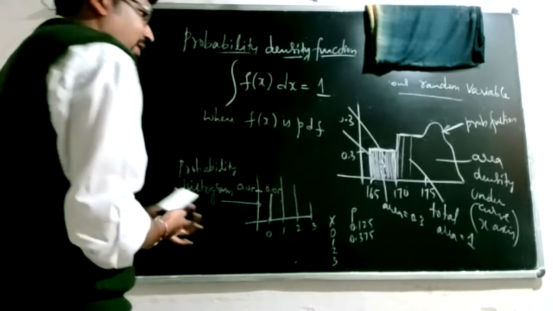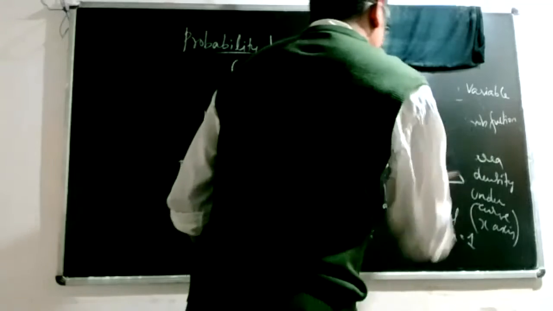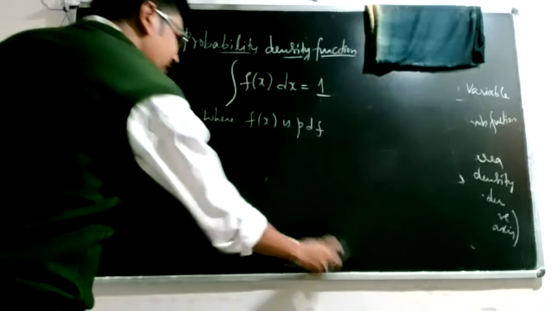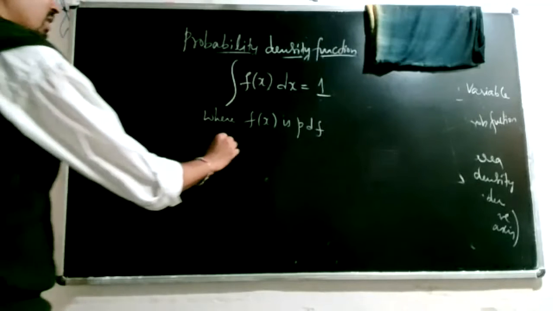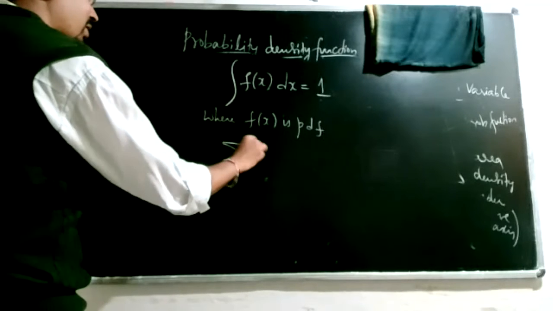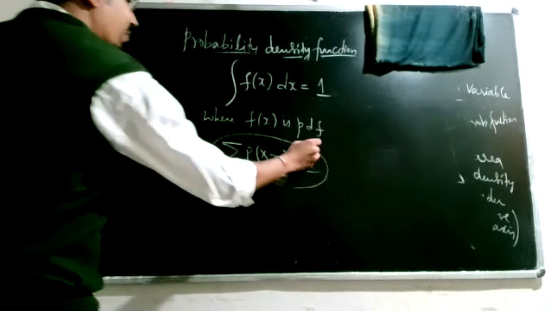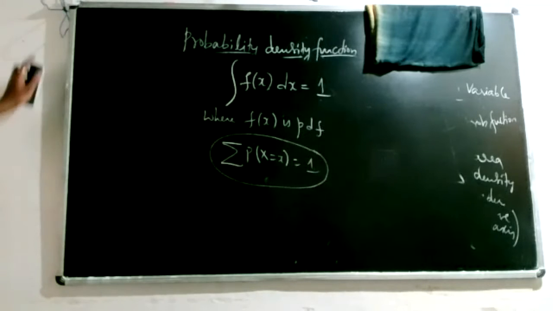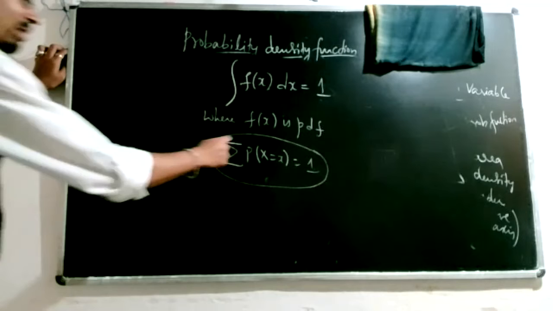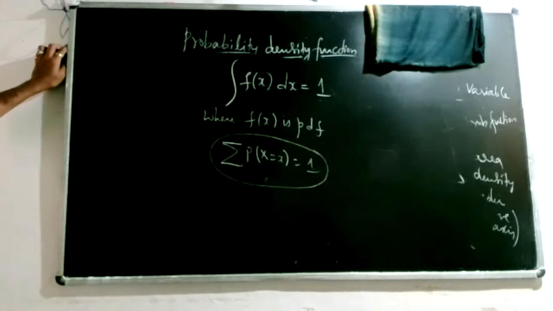PDF indicates the probability density function for a continuous random variable, whereas the same concept for discrete is that total probability is equal to 1. So the total is nothing but total area. This is the basic difference between probability density function and probability mass function.